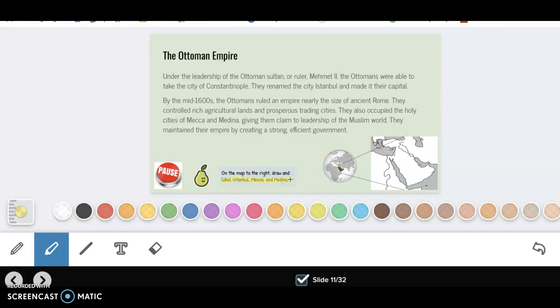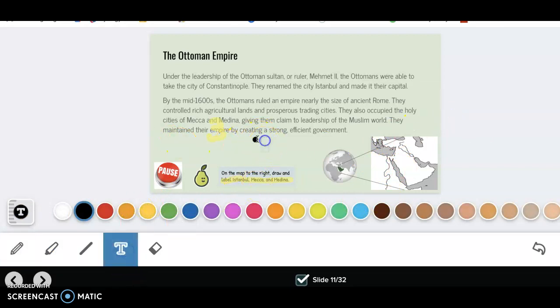So there's a couple ways I can find this information. Number 1, I can go back to lesson 3 and look at my map. Another way I can do it is look it up online and look up where those cities actually are. So to then label this, I'm going to select my pencil tool. I'm going to click a dot. I'm then going to select the text box tool and I'm going to label Mecca. So I can drag that to where I need to put it on the map. Pause this video, read the text, and label your map now.